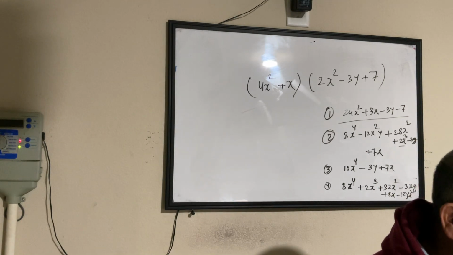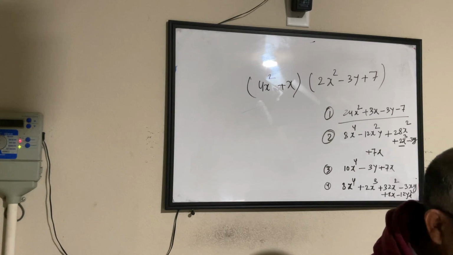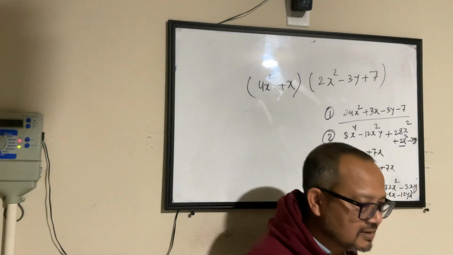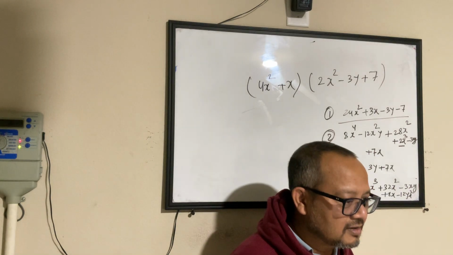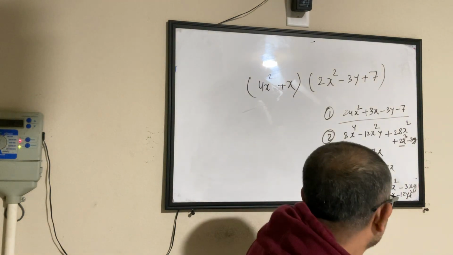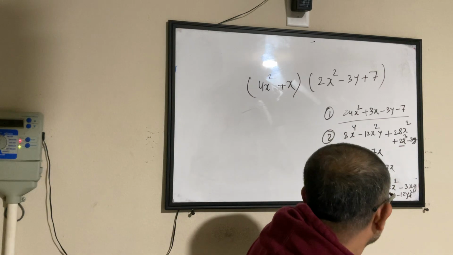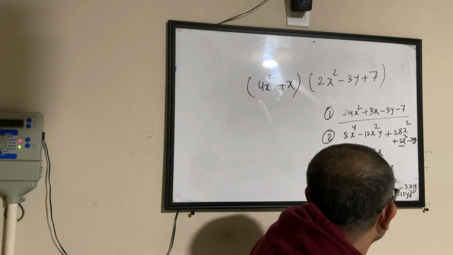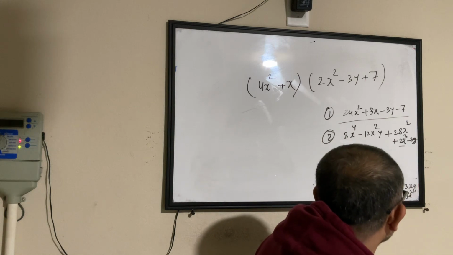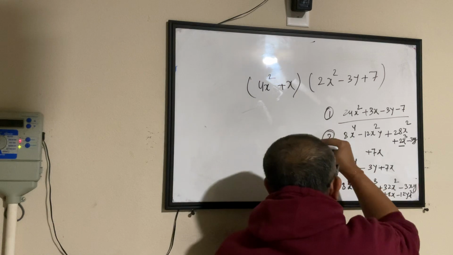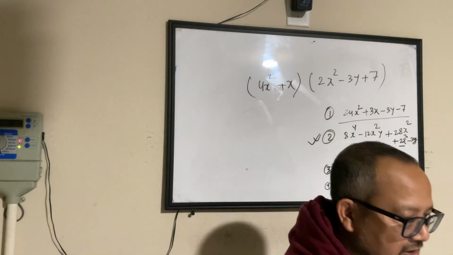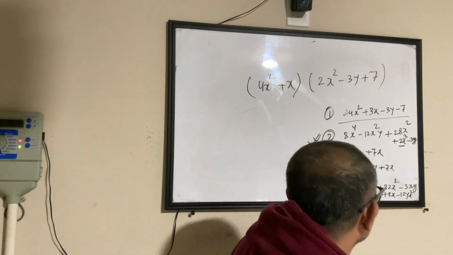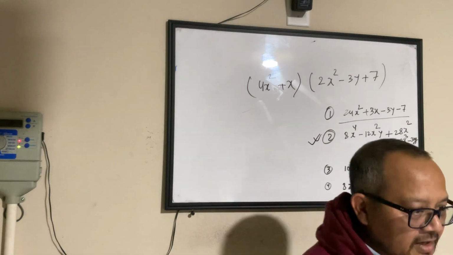Let's go to Anirudh. Anirudh, you told the answer, right? So I just rechecked my answer, and I did not get option number 2. So I got 8x to the power 4 plus 2x cubed minus 12x squared y minus 3xy plus 28x squared plus 7x. So that is option 2. Same as option 2. Wait, what? Yeah. Oh yeah, I didn't get the other one. Okay.